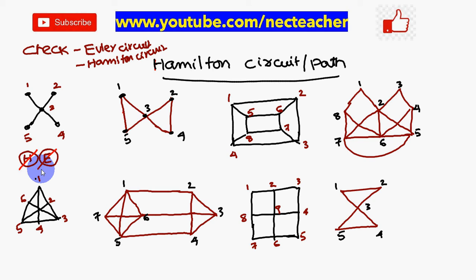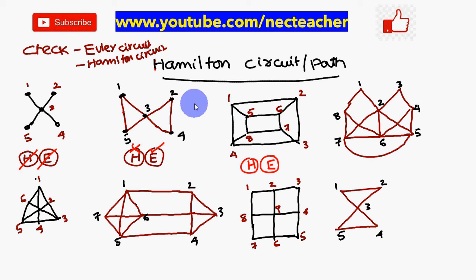Next you come across this one, whether this diagram has an Euler circuit. The degrees are 2, 4, 2, 2, 2. Euler circuit exists. Very good. Next, what about the Hamilton circuit? By covering all the vertices, you have to come to the same point. 1 to 3, 3 to 2, 2 to 4, again 4 to 3. Again a vertex is repeated. Therefore Euler circuit exists, Hamilton circuit not possible.